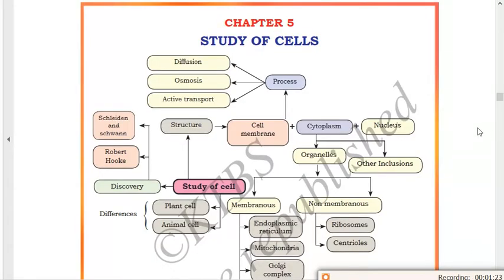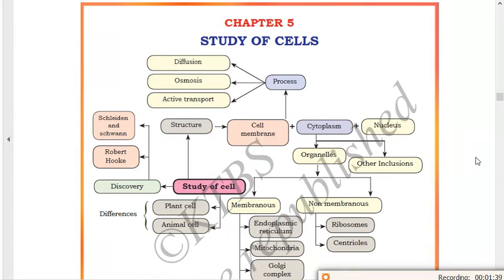As the name indicates, study of cells. So in this chapter, we'll learn about cells. What are cells? What are the functions of cells? Where are the cells present? We'll learn about all these things. And this is a chapter from biology.